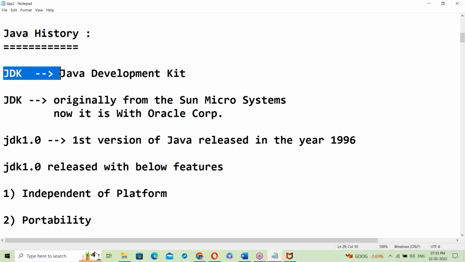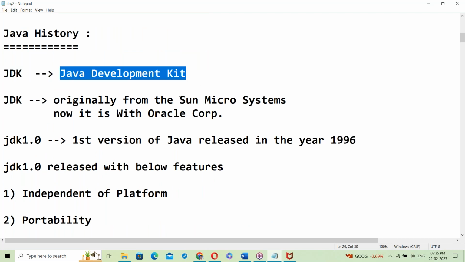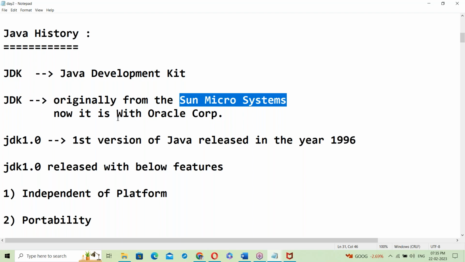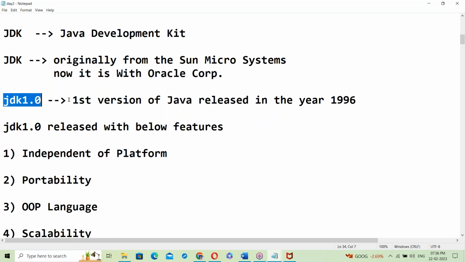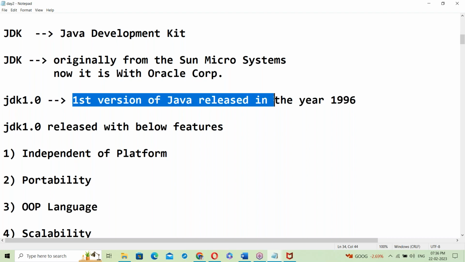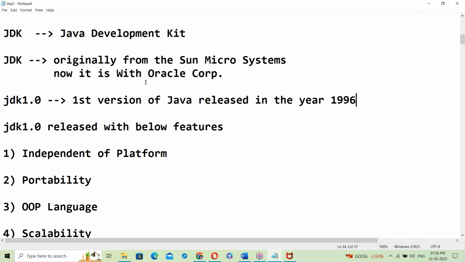Java history. The JDK, the Java Development Kit, came from Sun Microsystems. Now it is with Oracle Corporation. JDK 1.0, the first version of Java, was released in the year 1996.